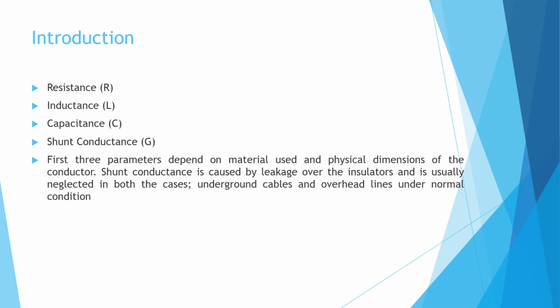Under normal conditions, that means the transmission line is under normal condition, which means everything is normal, the voltage is normal, and there is no abnormality present in the transmission line. Abnormality means the short circuits occurring or some transients occurring which are not normal. So under normal conditions, these shunt conductances are neglected.